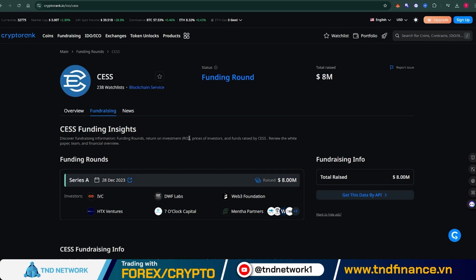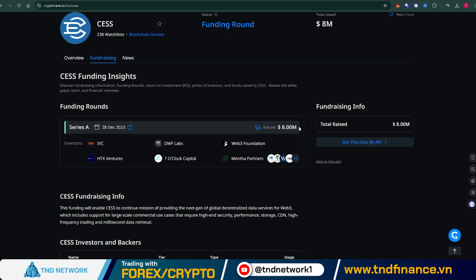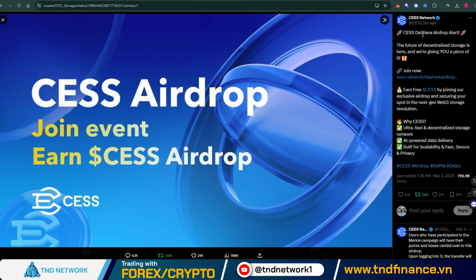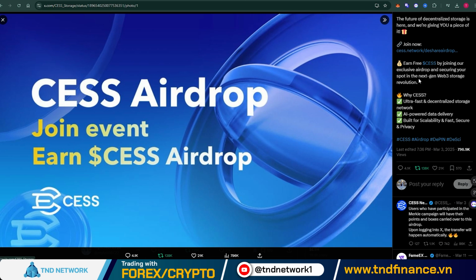Additionally, the project has secured funding of up to $8 million from major investment funds such as DWF Labs, Web3 Foundation, IVC, and many other investment funds. More importantly, the project has confirmed it is conducting an airdrop program that is already underway. So why wait? Let's get started on this project.